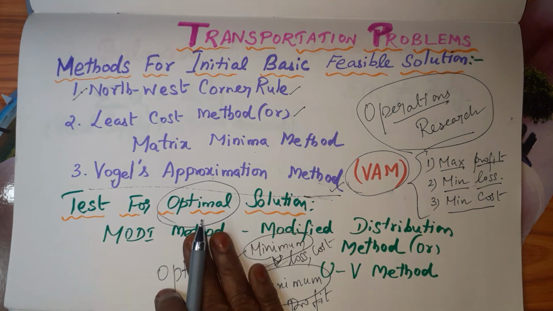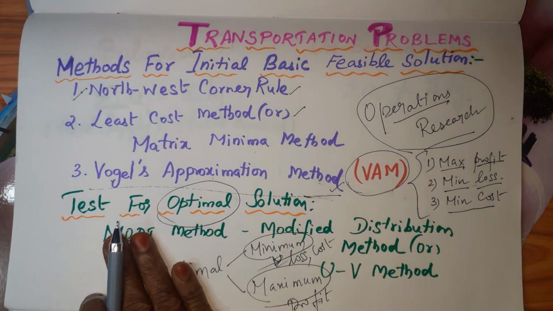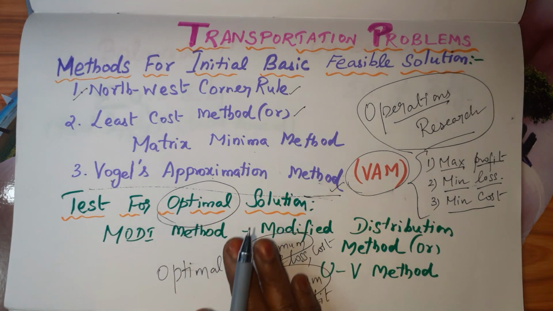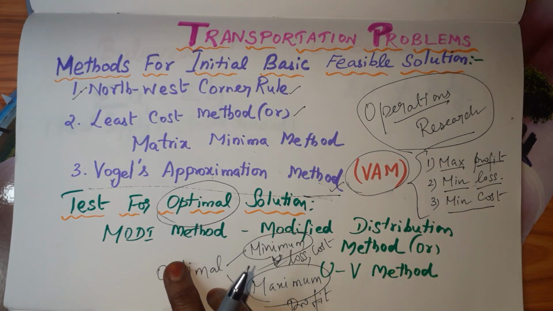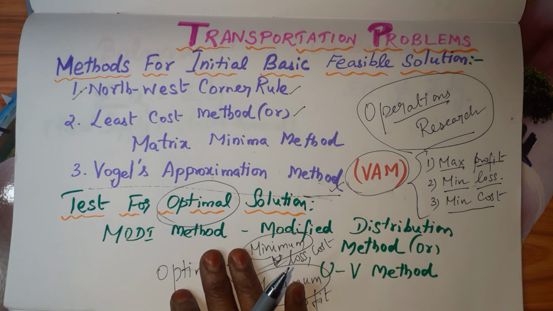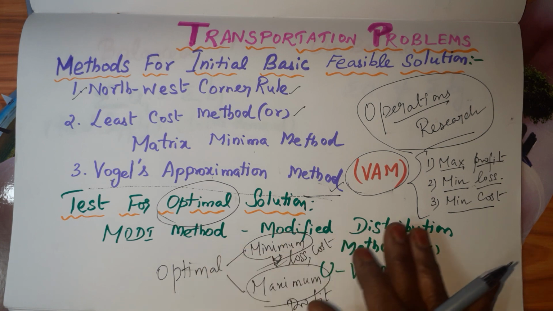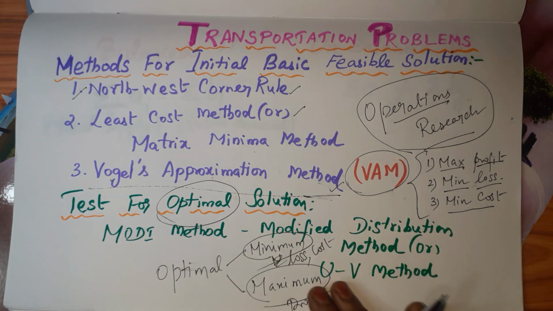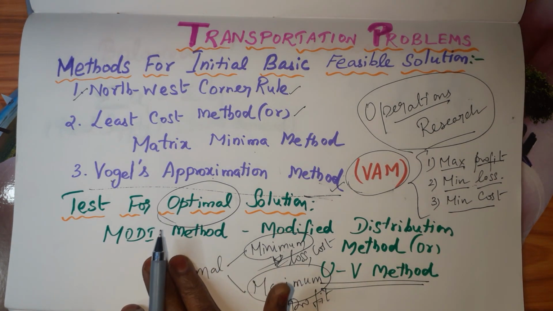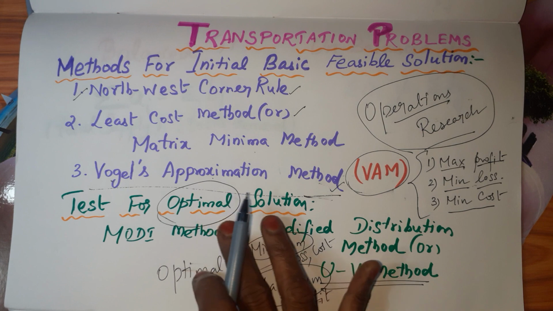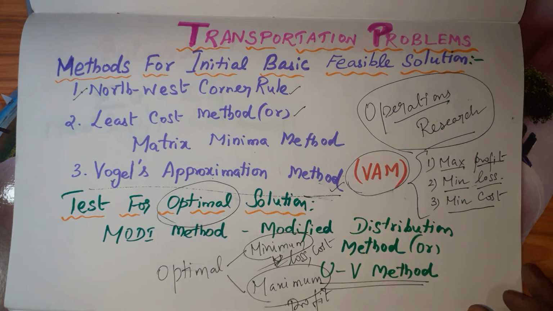Okay. So in this video, we are going to find the optimal solution of the given TP. For that, we have only one method, that is Modi method. The expansion for Modi method is modified distribution method, or it has another name, UV method. Okay. So this is the only method which we are going to use to find the optimal solution. That is the final solution.